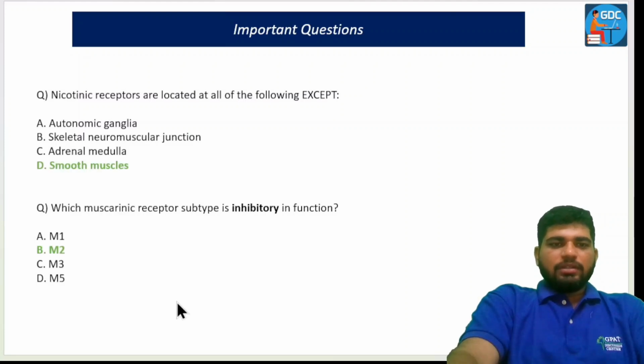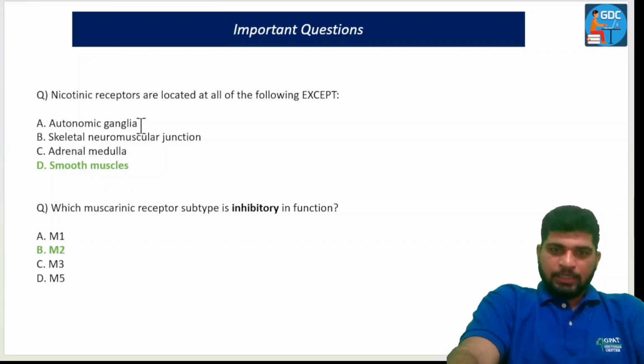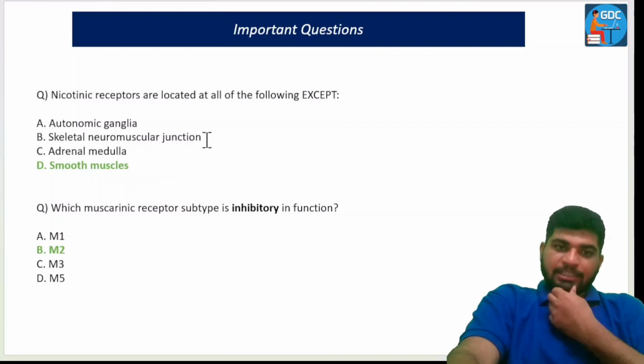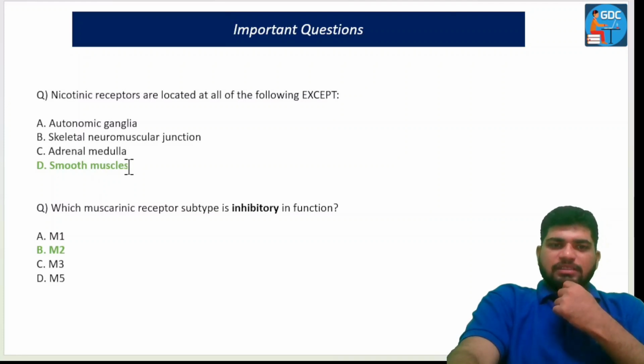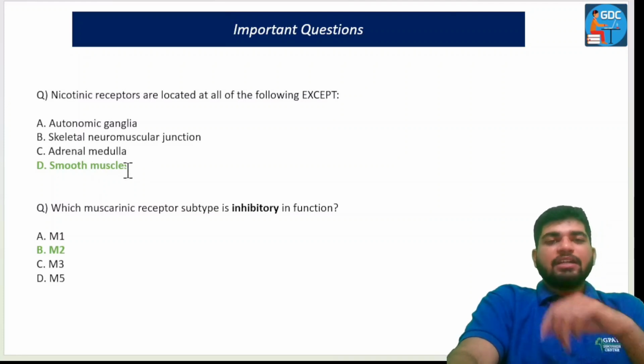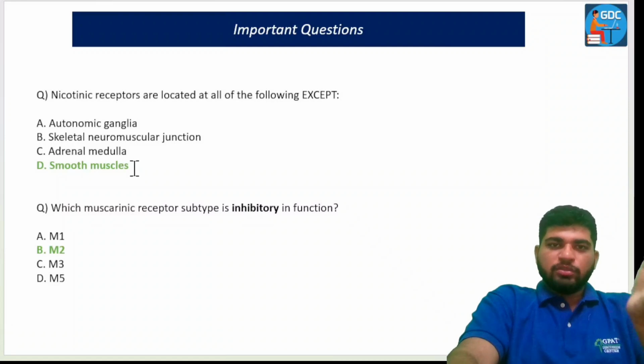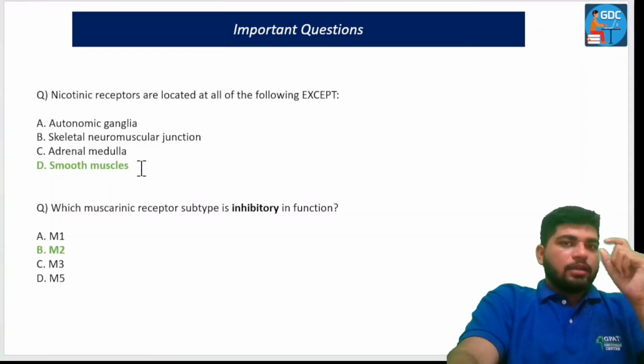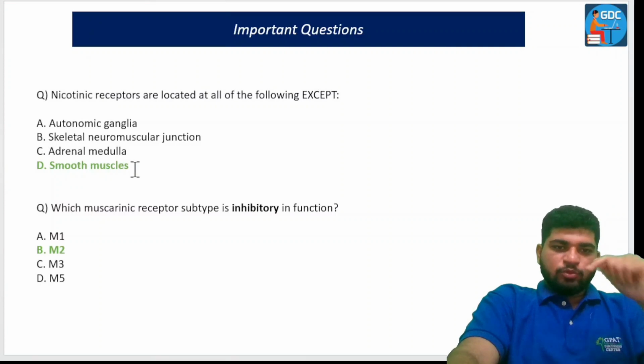Let's see the answer now. Nicotinic receptors are located in all of the following except: autonomic ganglia? Yes, it is present over there. Skeletal neuromuscular junction? Yes, it is present over there. Adrenal medulla? Yes. In smooth muscles, no. Muscarinic receptors are located in the smooth muscles, the M3 ones. M3 receptors are responsible for the location in smooth muscles.